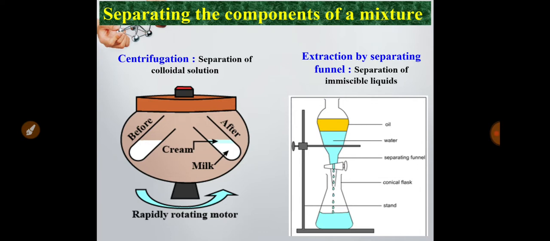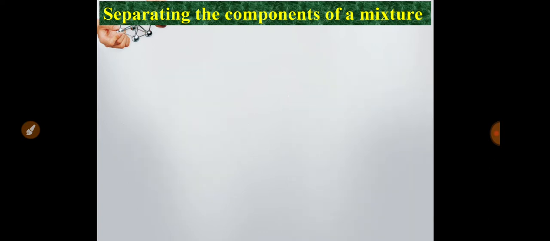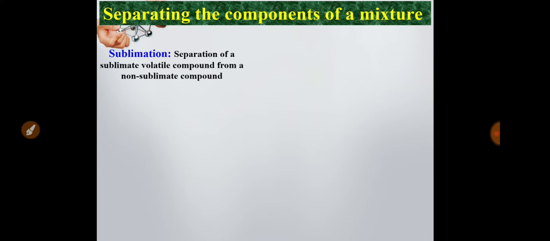Here a mixture of oil and water is taken. They form two different layers. The higher density liquid will remain at the lower side and the lower density liquid will remain at the upper side. By the stopcock, we can collect the lower part easily, and in this way we can separate the two different layers. Next one is sublimation.